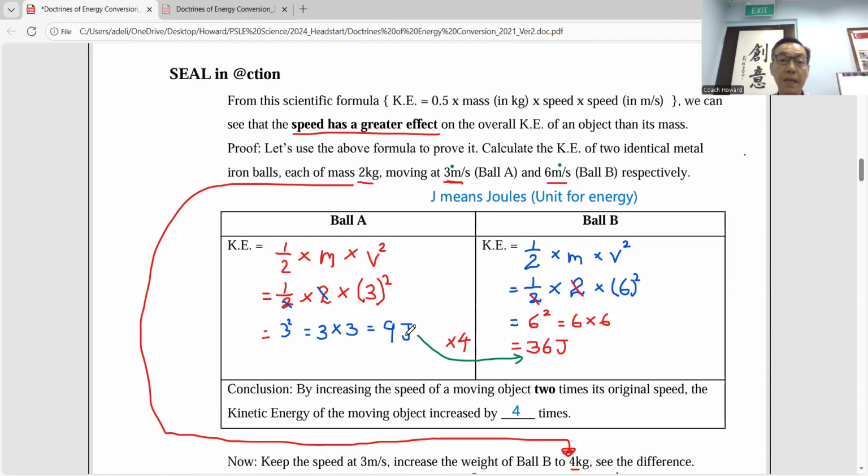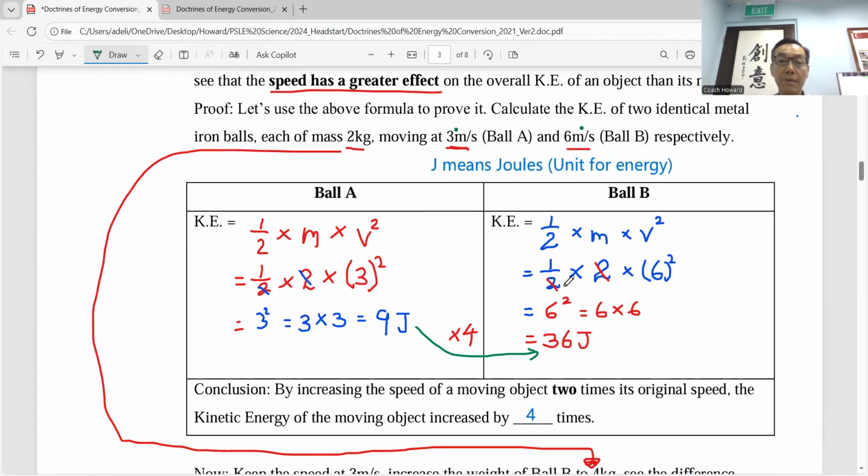What happens to the kinetic energy? It goes from 9 joules to 36, increased by 4 times. So you just plug in the values inside. Half times mass, right? In mathematics, you learn in P5 and P6, it is called cross multiplication, right? So they cancel out. Correct? Cross multiplication, right? And then similarly here.